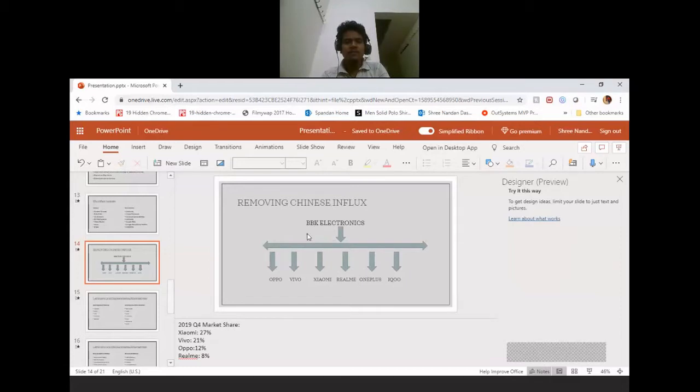BBK Electronics, and you would be surprised to see the amount of market share BBK Electronics has. If you look at the 2019 fourth quarter market share, Xiaomi had 27%, Vivo had 21%, Oppo had 12%, and Realme had 8%. So in total, 68% was occupied by these four Chinese smartphone companies, and their parent company is BBK Electronics.